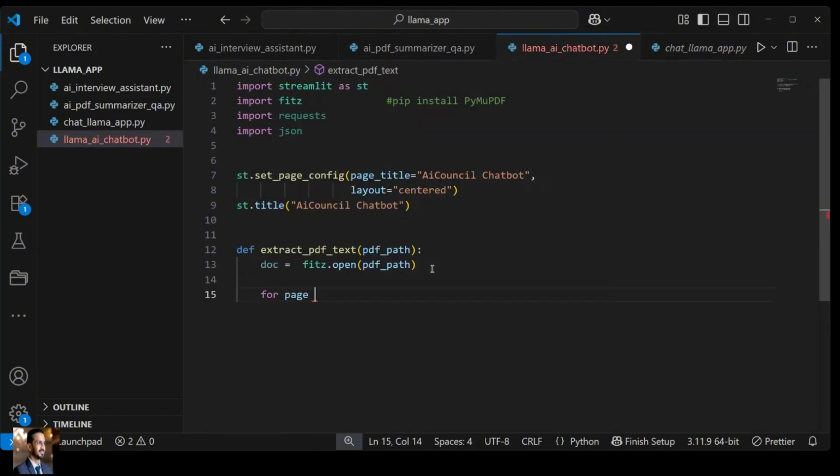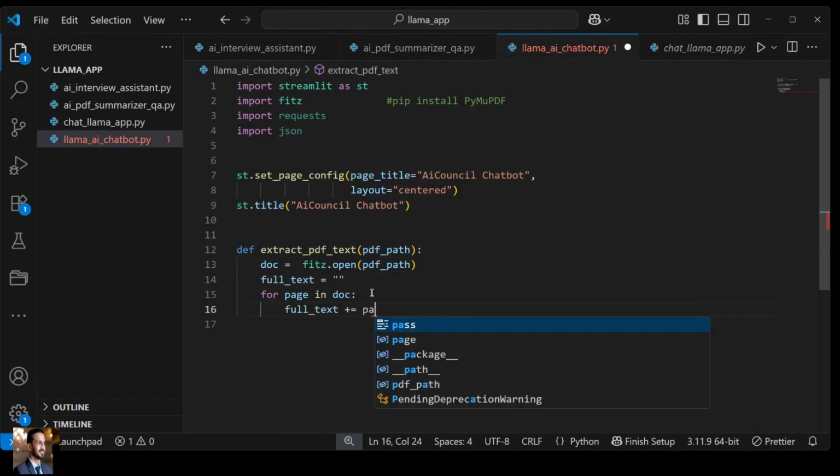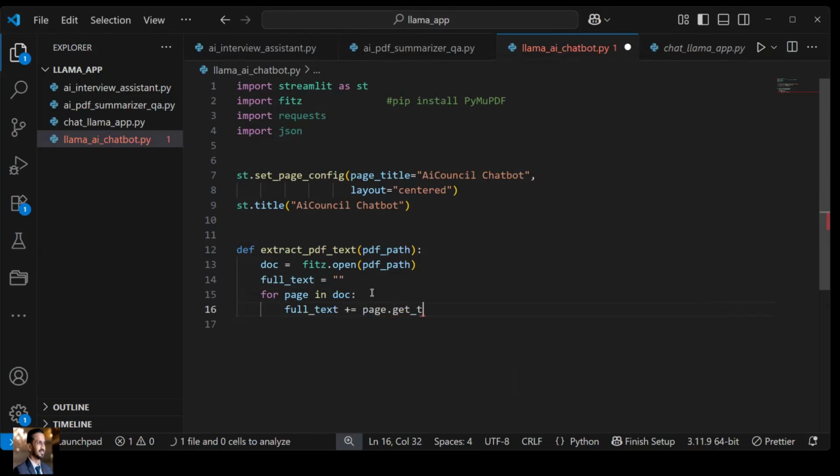For page in document, one by one we'll go through, and there will be a variable called full_text, which is equal to a blank value, and the text we will append into it. full_text plus equals page.get_text. So whatever information is there, you are accessing, reading it, and storing it into full_text. Then at the end, you return the full text, and you will get the output.